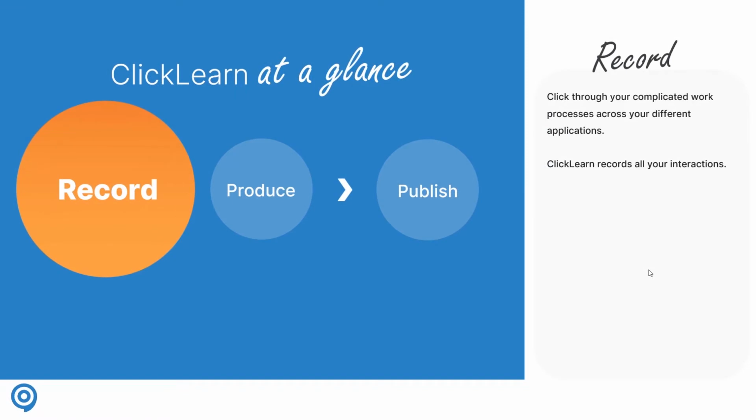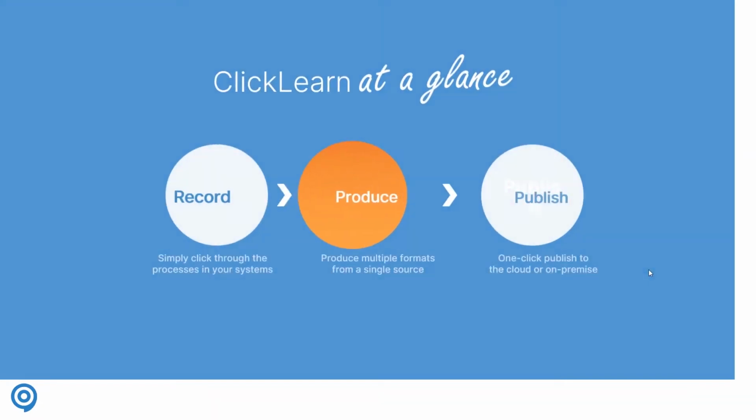ClickLearn actually has the capability of understanding your business application, which means that we only capture the recording when you interact with the system. So when there is a feature and a function and you want to execute on that, you simply click through it and ClickLearn captures what you click through. That means you can now save 80% of your time in creating learning instructions because you no longer have to edit all your mistakes or the errors or what happens on the screen, because we only capture what you click through. So with one recording and one process, you can now start producing ClickLearn materials.